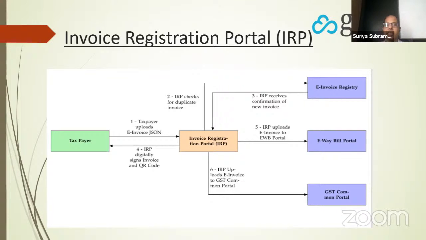From there, it goes to the e-invoice registry to check that this invoice has not already been generated. And the IRP uploads the e-invoice to the e-Waybill portal and also to the GST common portal, so that the GSTR1 gets populated with the e-invoice data. The IRP also sends back a digitally signed invoice and the QR code. So this is the overall view of what the IRP does.